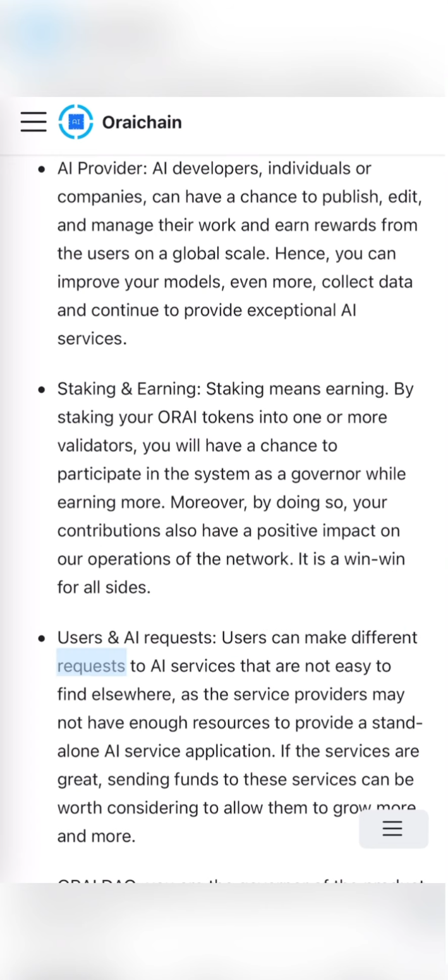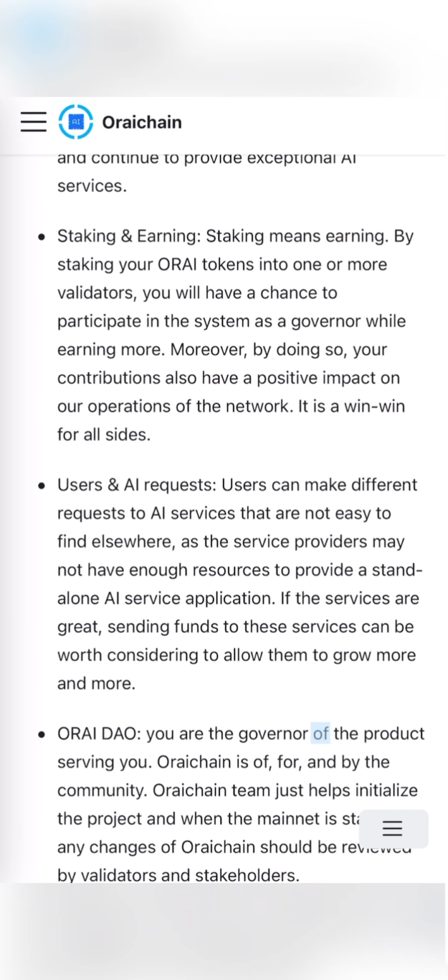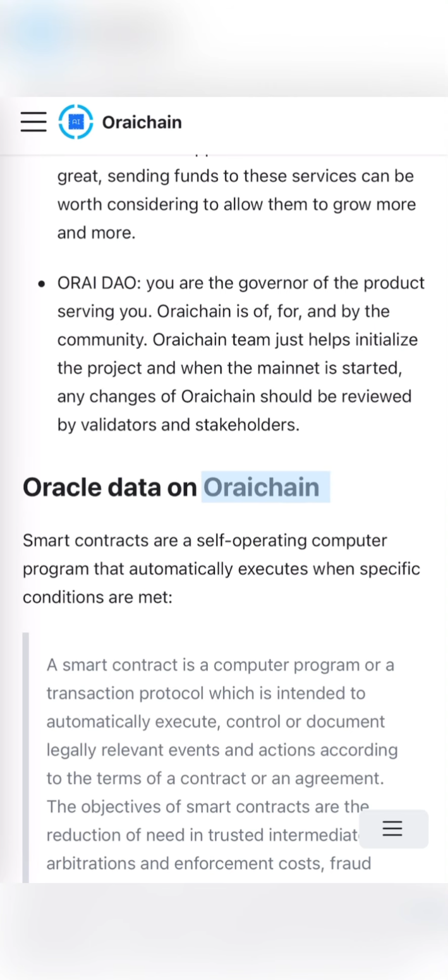Users and AI requests. Users can make different requests to AI services that are not easy to find elsewhere, as the service providers may not have enough resources to provide a stand-alone AI service application. If the services are great, sending funds to these services can be worth considering to allow them to grow more and more. Oraidao: you are the governor of the product serving you. Oraichain is of, for, and by the community. The Oraichain team just helps initialize the project, and when the mainnet is started, any changes of Oraichain should be reviewed by validators and stakeholders. Oracle data on Oraichain.